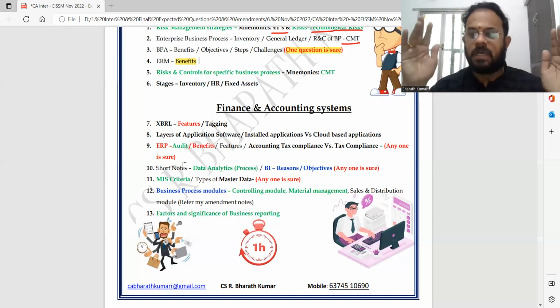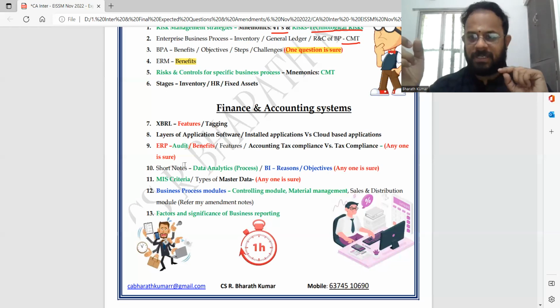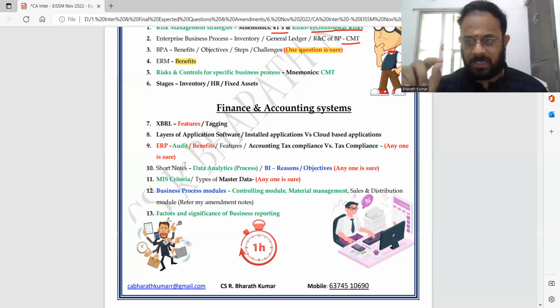Business process modules, there are 11 modules. Majorly the controlling module, they can ask you this time. Material management, which will be covered with your sales life cycle or OTC life cycle, sales and distribution. Refer to my amendment notes that are given, so it will be easy for you to cover it.